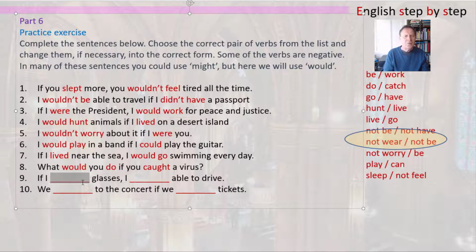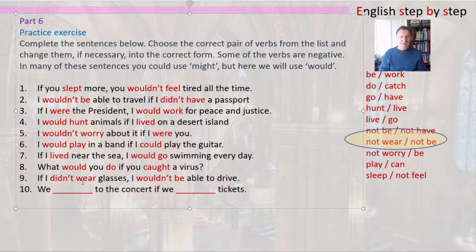So that becomes past simple form, if I didn't wear glasses. If I didn't wear glasses, and then wouldn't be. I wouldn't be able to drive. If I didn't wear glasses, I wouldn't be able to drive.